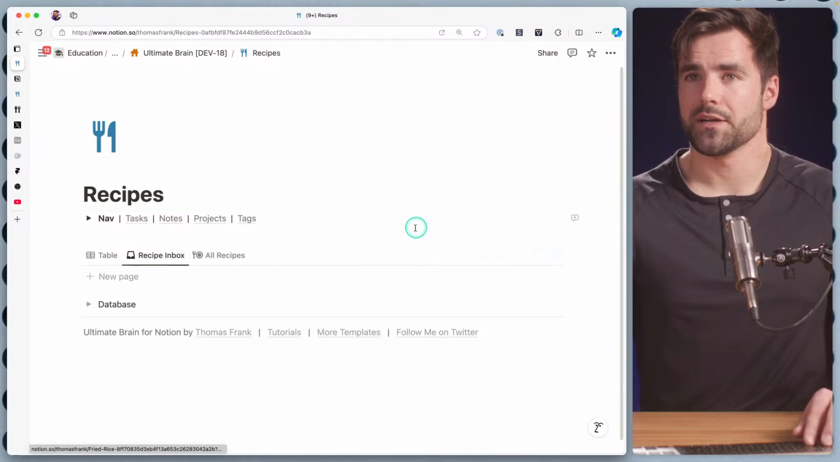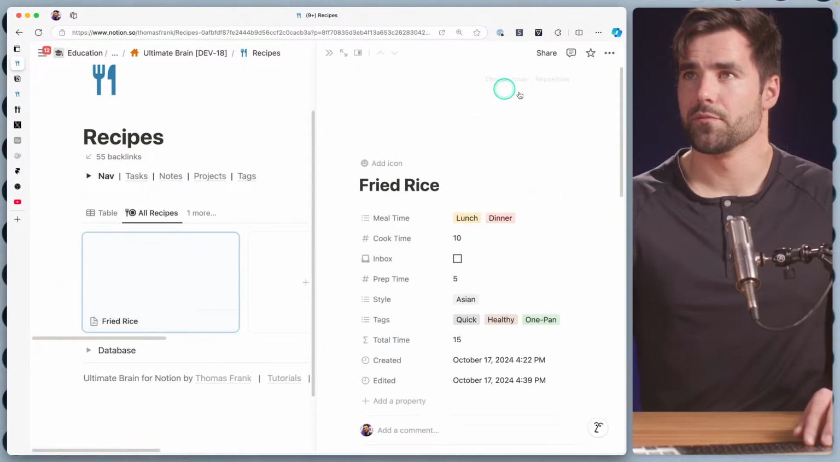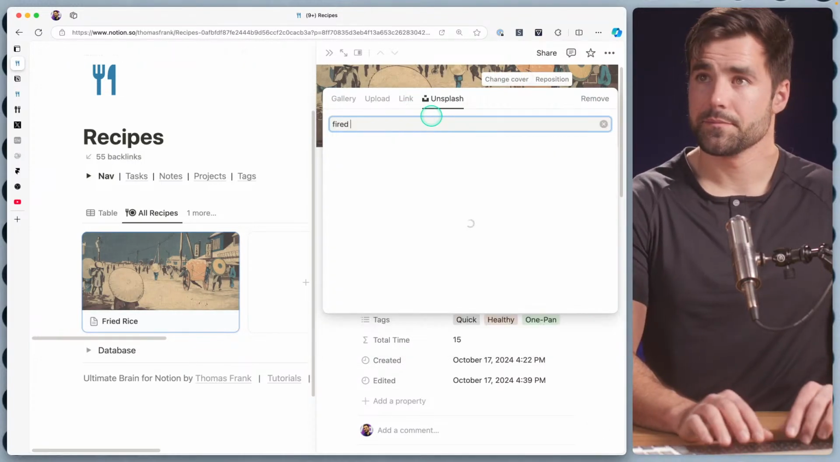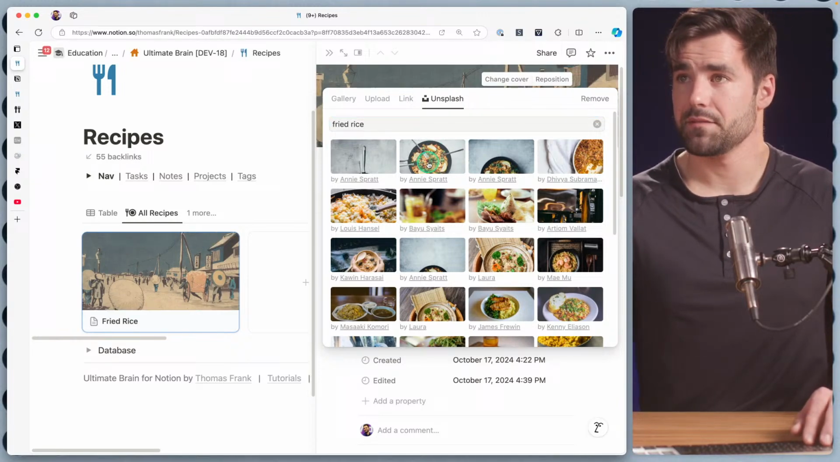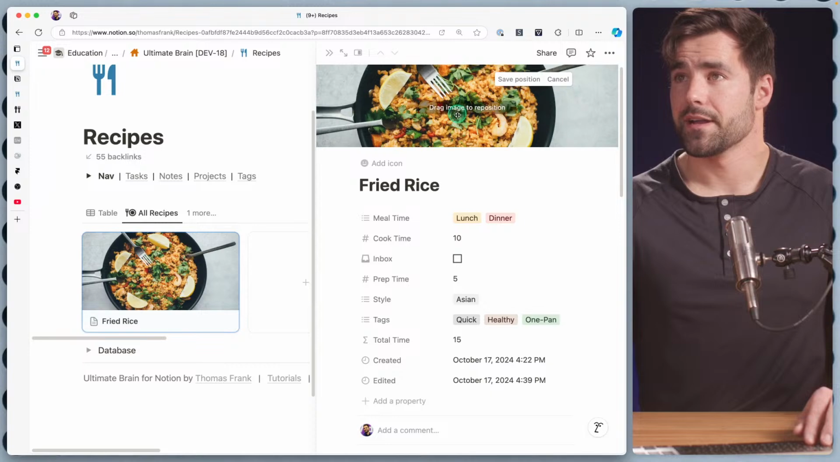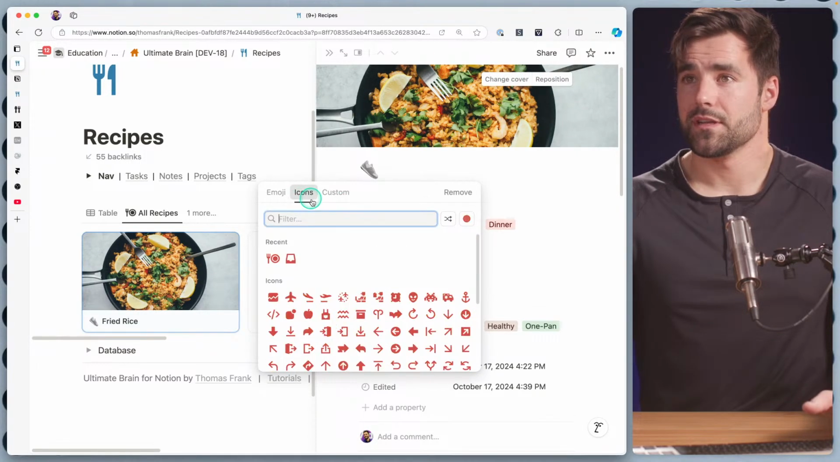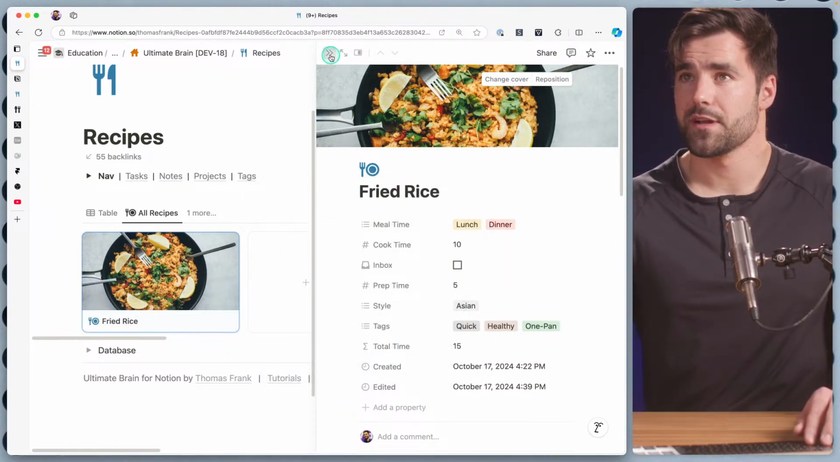Let's go ahead and uninbox it. So now it goes into my recipes. I should probably give it a photo. We'll use Unsplash real quick. And if I was really fancy, maybe I would take my own photos of my own cooking. But for now, I think that's good. Let's also give it an icon. Maybe we'll end up creating a database template that just applies the icon, but I think that works for now.